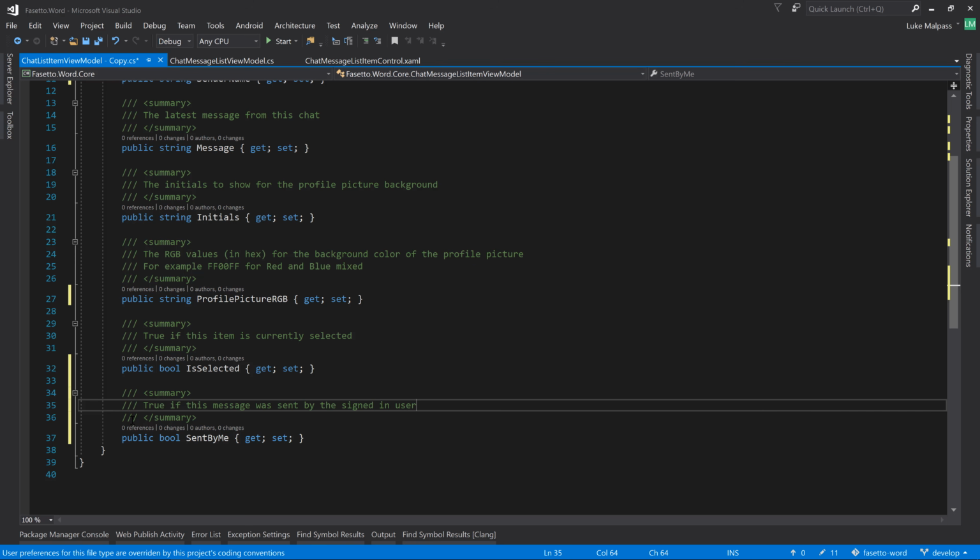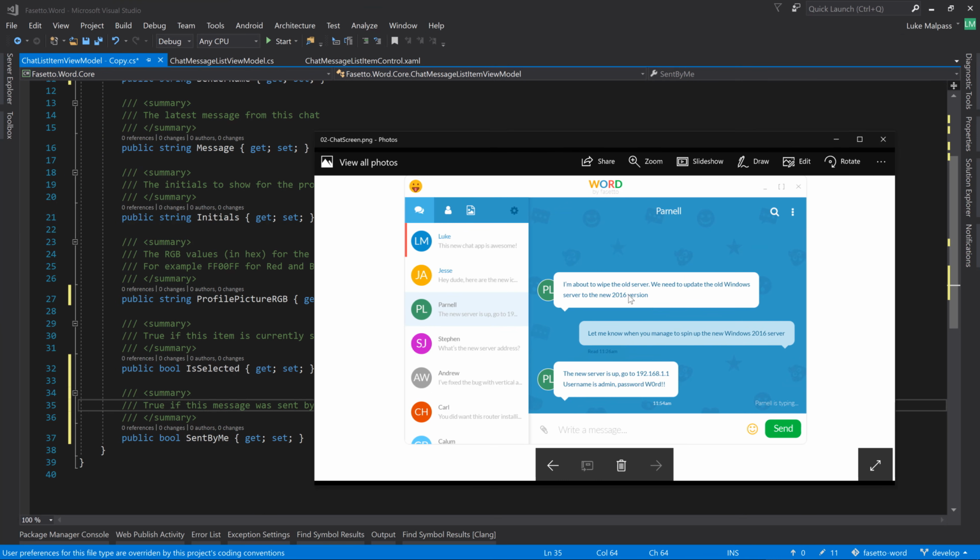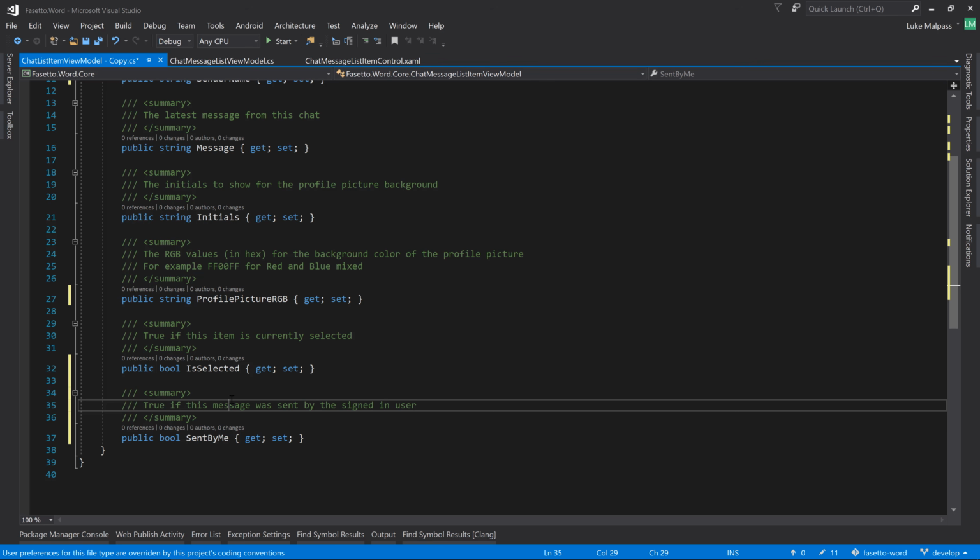So that's the sent by me, and that flag will be used to style this control like this, so to the right or to the left and with a different color, because this is going to be a list of all messages in a specific thread, and that can include messages from yourself. So that's the point of sent by me, because you'll include the messages you've also created.